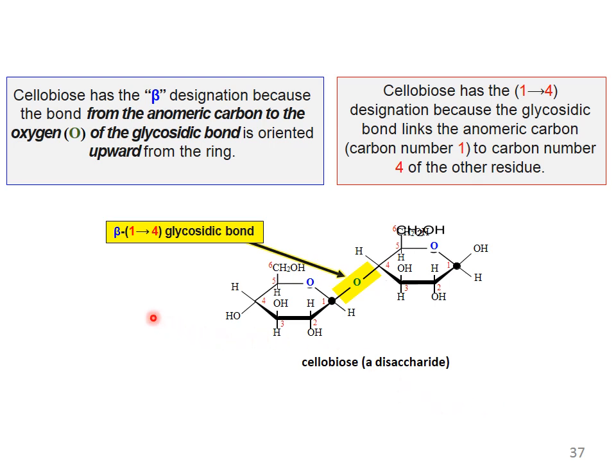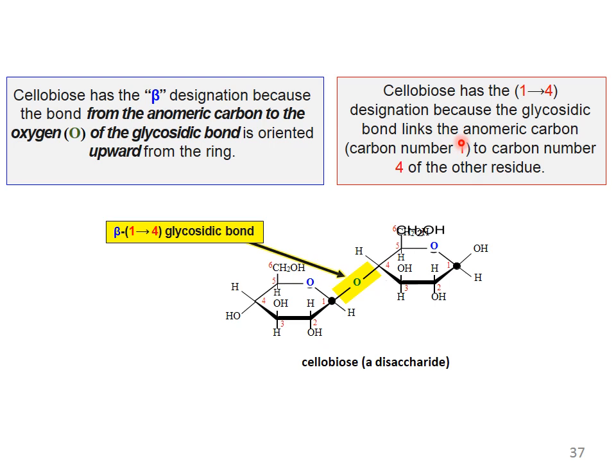Cellobiose has the beta designation because the bond from the anomeric carbon to the oxygen of the glycosidic bond is oriented upward from the ring. Cellobiose has the 1,4 designation because the glycosidic bond links anomeric carbon number 1 to carbon number 4 of the other residue. This is cellobiose, a disaccharide with a beta 1,4 glycosidic linkage.